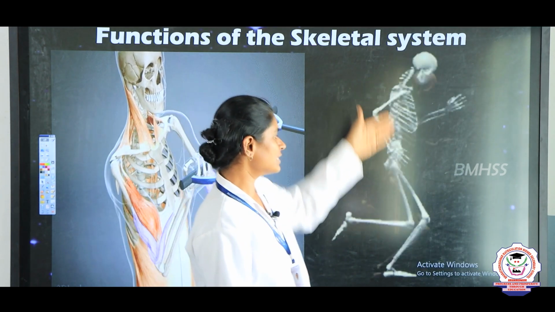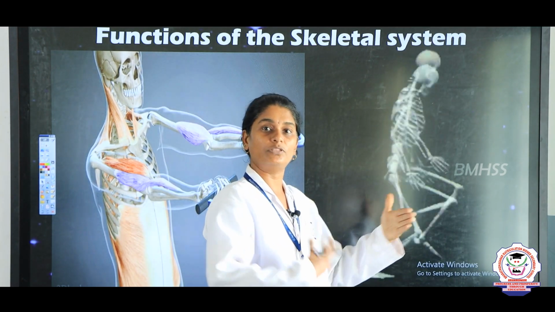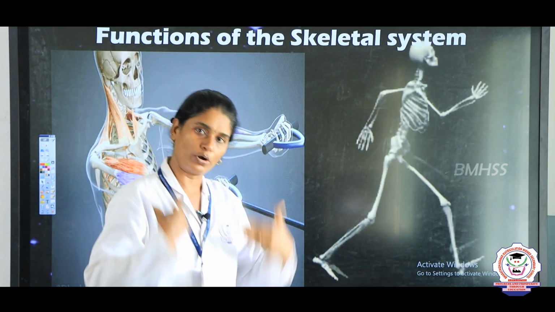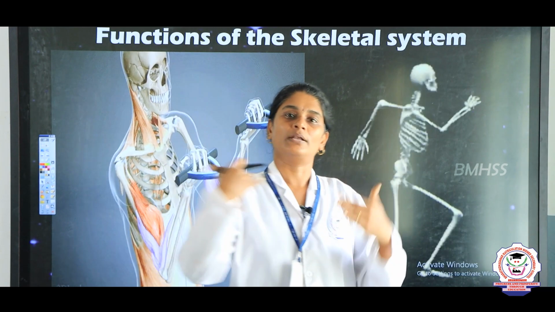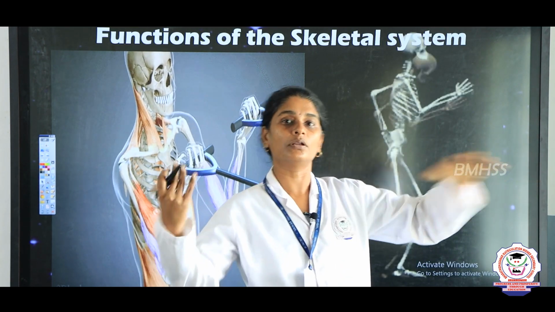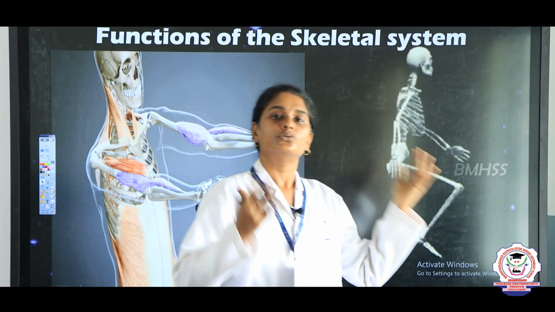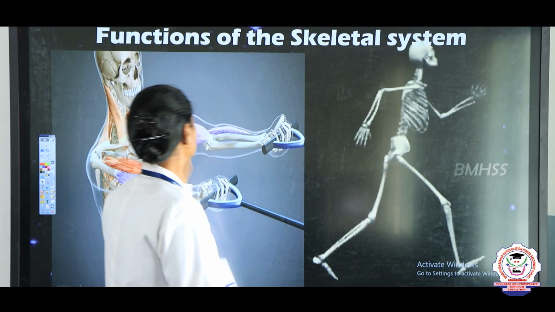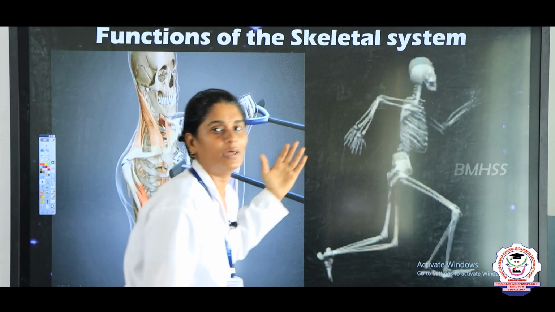And also the bones help in movement. Without the bones we cannot move. The bones help our body to move from one place to another place. If there are no leg bones we cannot move, if there are no hand bones we cannot do any actions, right. So the bones give shape and support to our body and help in movement.